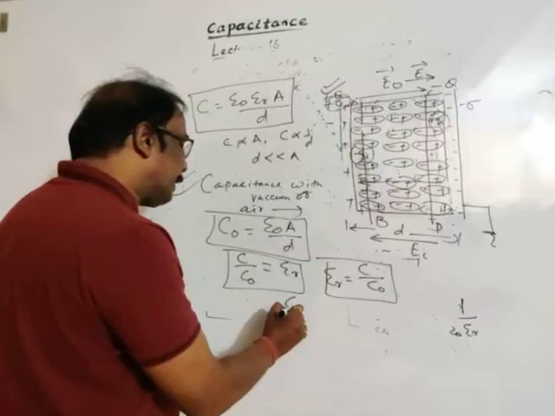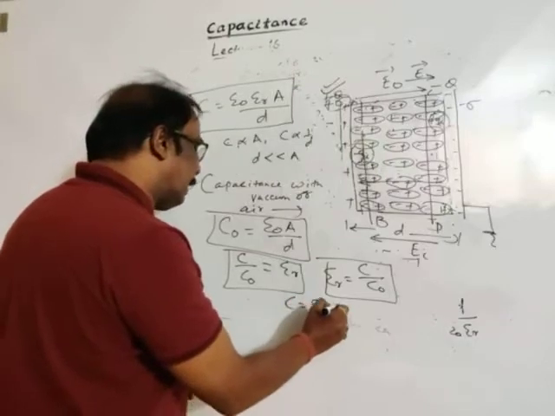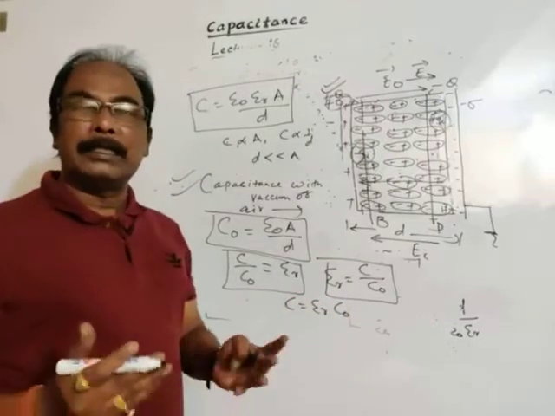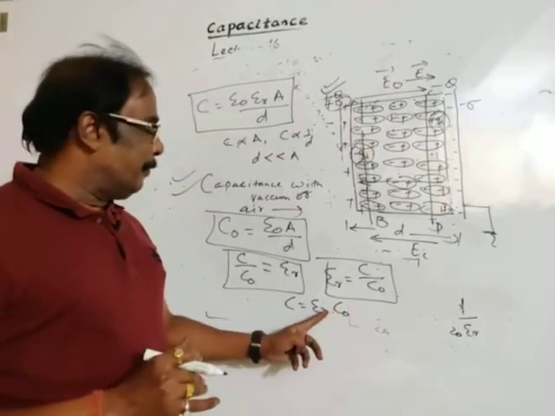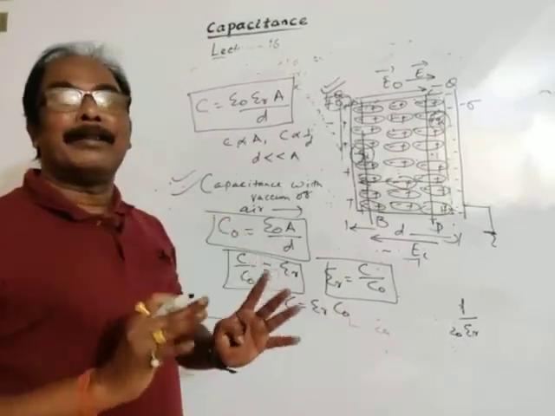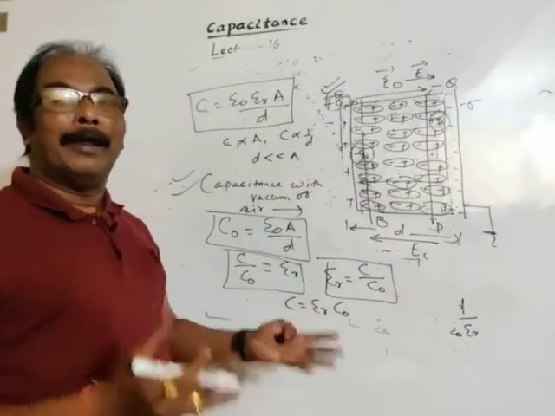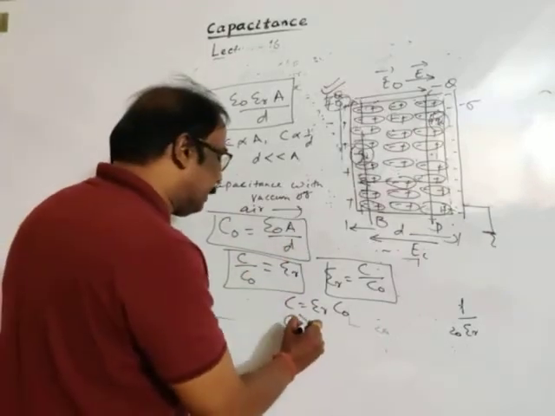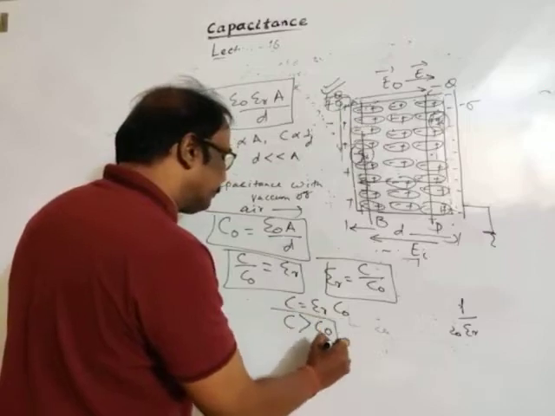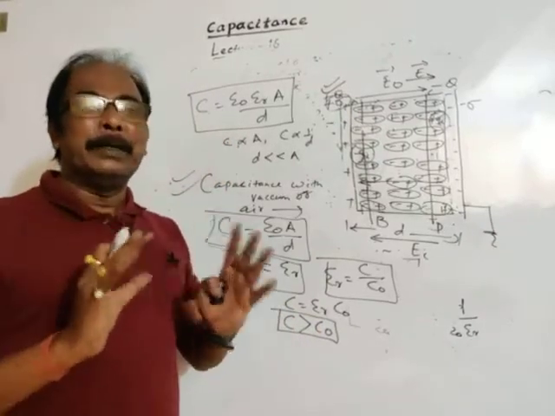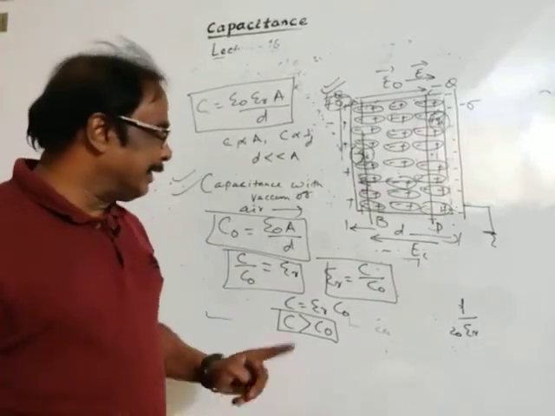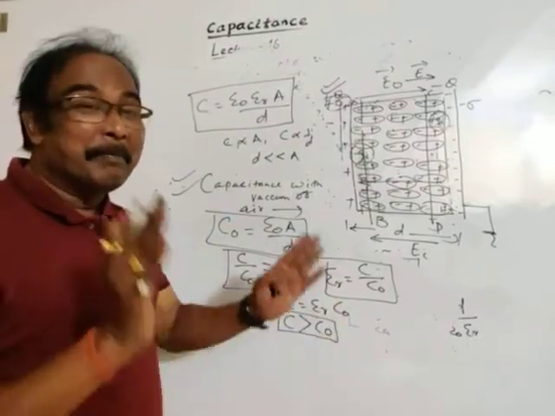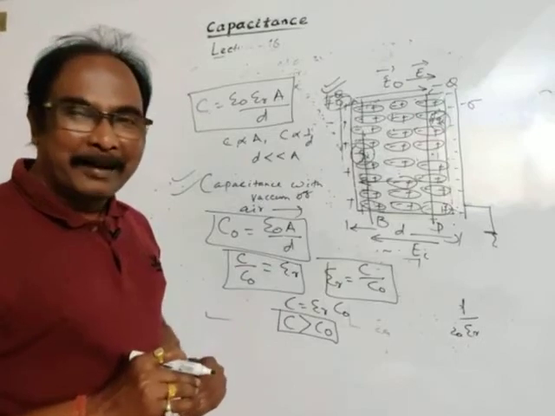So it shows that capacitance is epsilon r times the capacitance in air or vacuum between the plates. But we know the value of epsilon r is greater than 1 for dielectric or non-conducting medium, so C is greater than C naught. So it is concluded that capacitance of a parallel plate capacitor increases in the presence of dielectric medium.